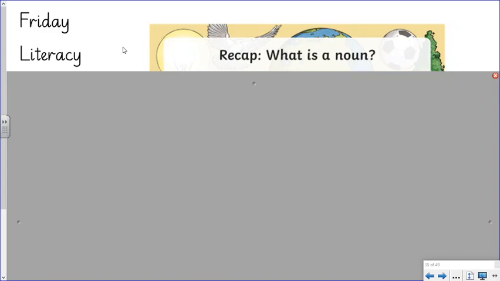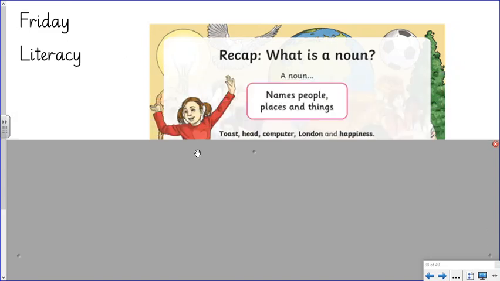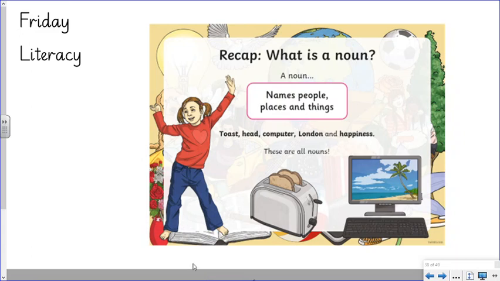So, we're going to think about nouns first of all. Can you remember what a noun is? A noun names people, places, and things. So, here are some examples. We've got toast, head, computer, London, and happiness. These are all examples of nouns.